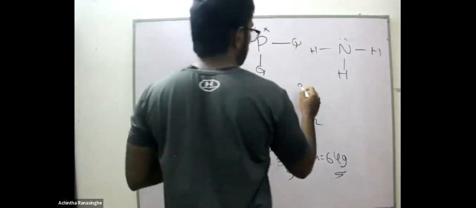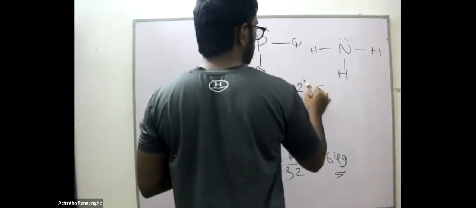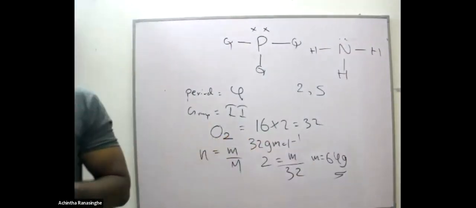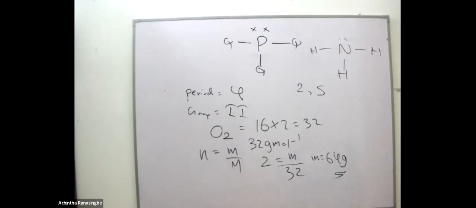In nitrogen, the electronic configuration is 2,5, so 3 electrons are used for bonds and 2 form the lone pair. So in question number 12, the answer is 2.